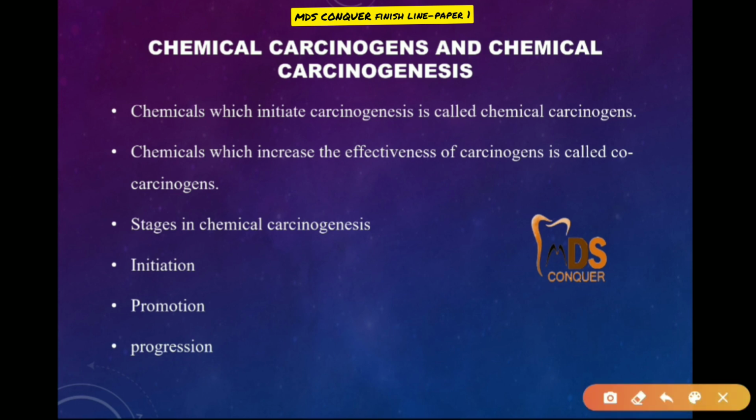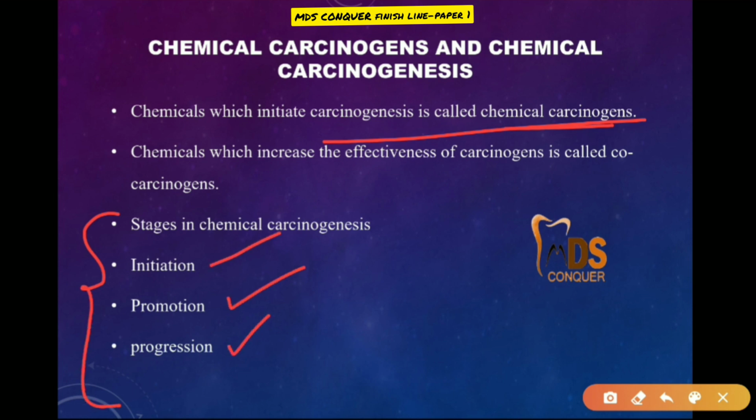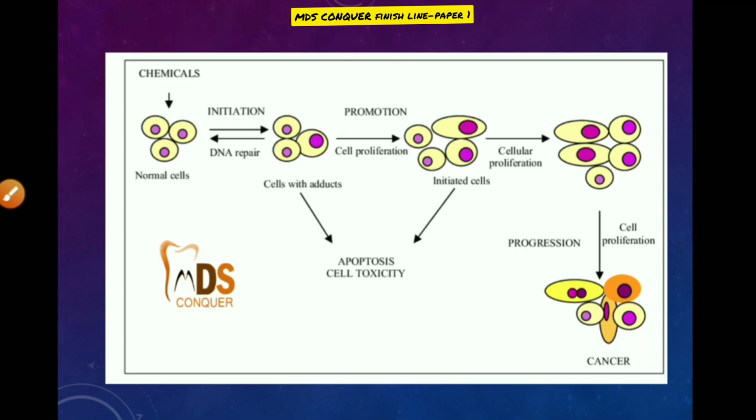And coming to chemical carcinogenesis, here the chemical carcinogenesis is initiated by chemical carcinogens. The stages of chemical carcinogenesis include initiation, promotion, and progression.